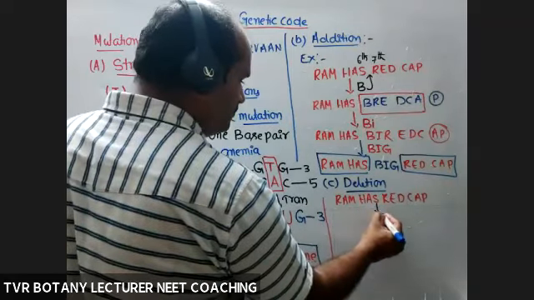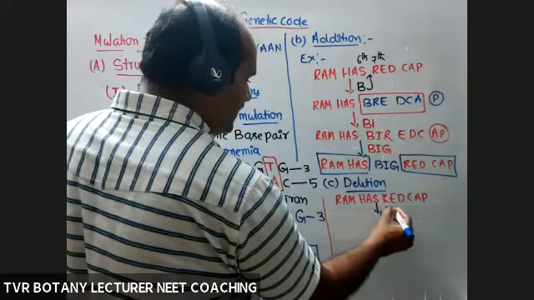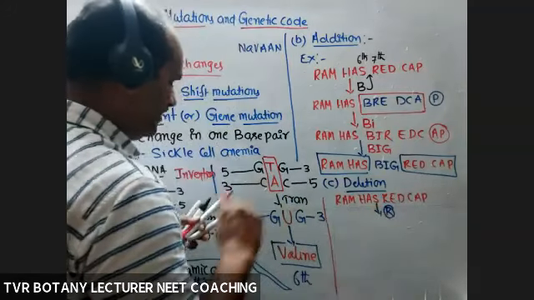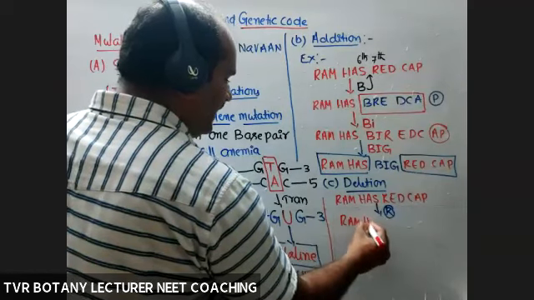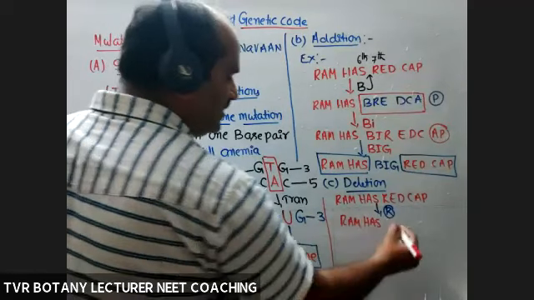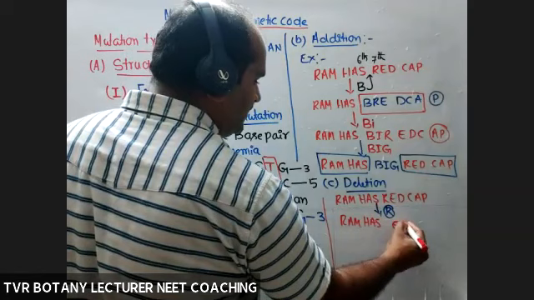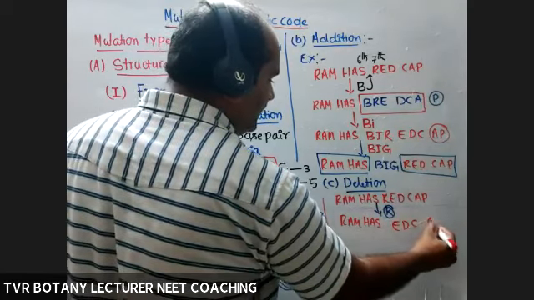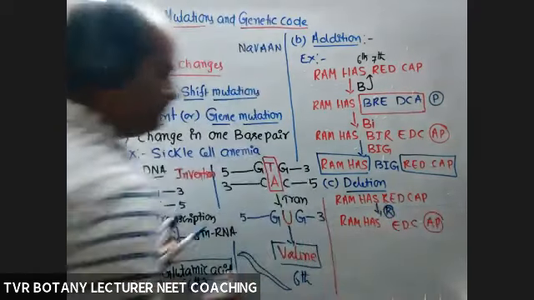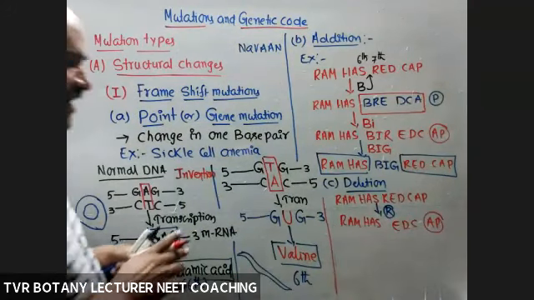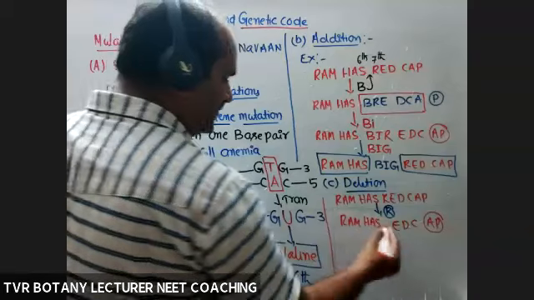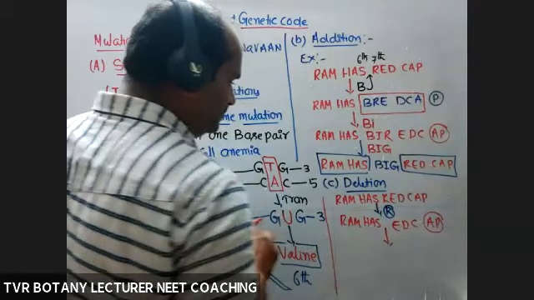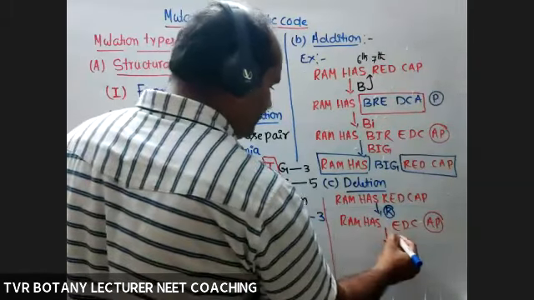So now R is deleted. Ram has EDCAP, insufficient. So here, how many reading frames are subjected to change? 1, 2. 2 are subjected to change. Next. E is also deleted now.